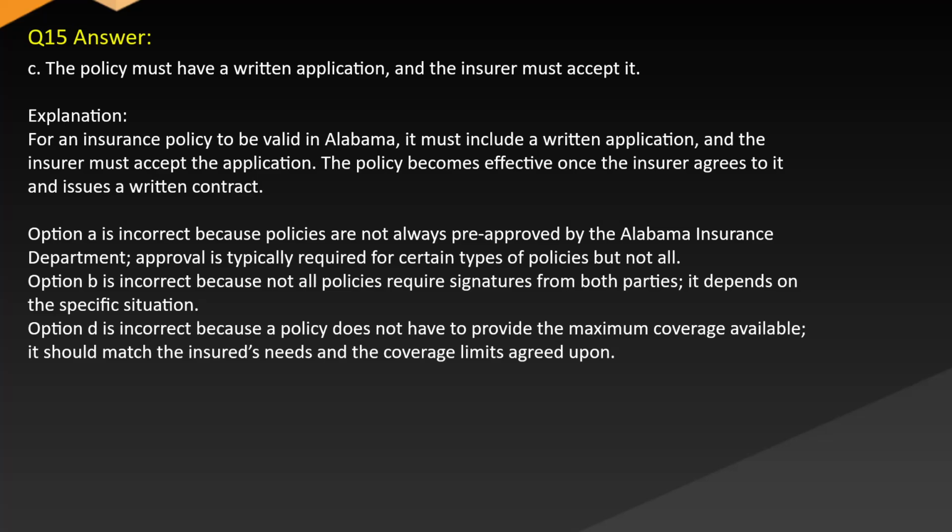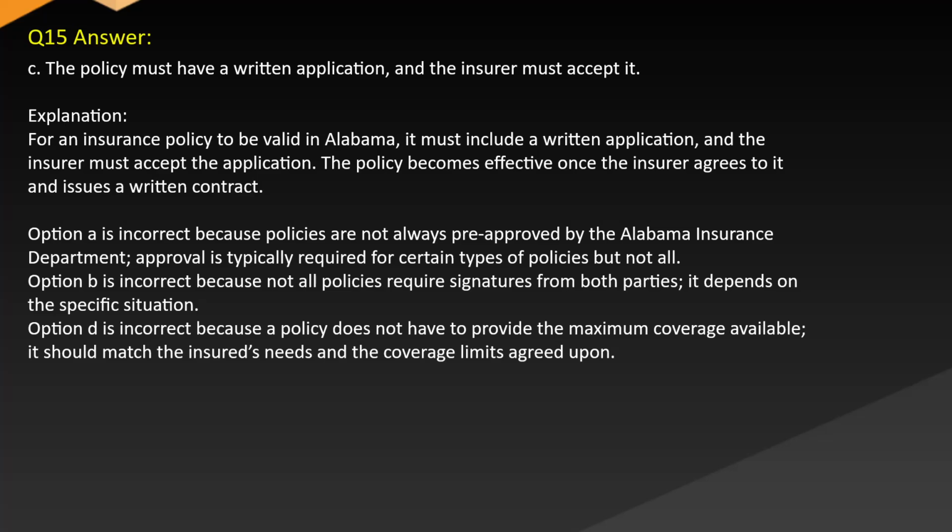Answer C. The policy must have a written application and the insurer must accept it. Explanation: for an insurance policy to be valid in Alabama, it must include a written application and the insurer must accept the application. The policy becomes effective once the insurer agrees to it and issues a written contract.